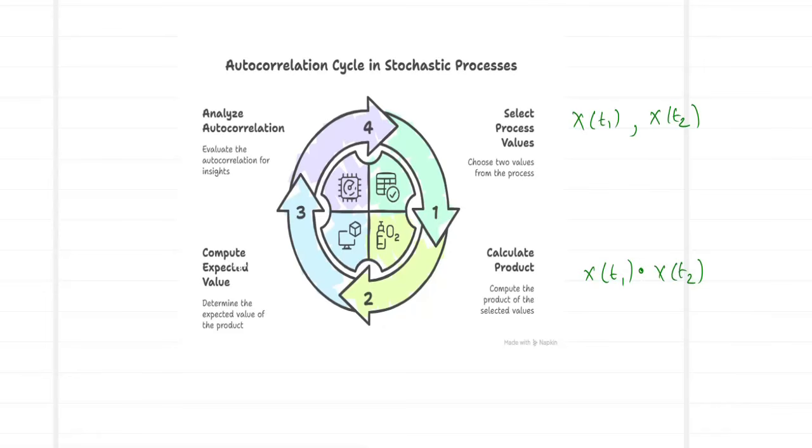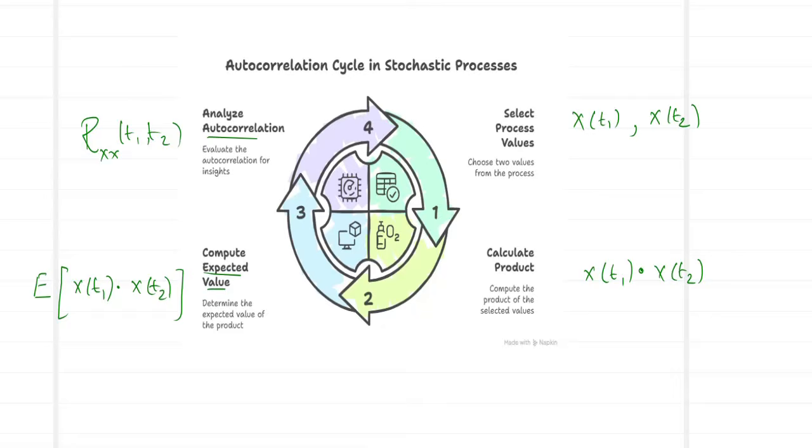In step 3, we compute the expected value, E of X(t1) times X(t2). This gives you the autocorrelation Rxx(t1, t2), which can be analyzed for the input data. This is what we call the autocorrelation cycle.